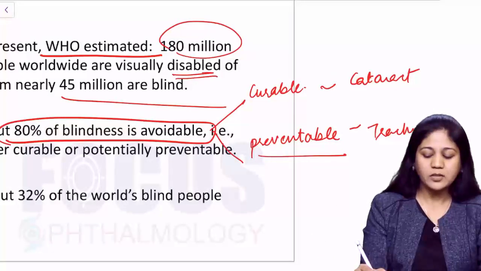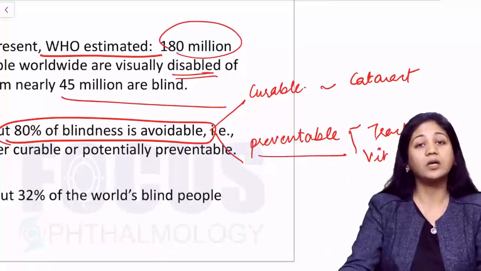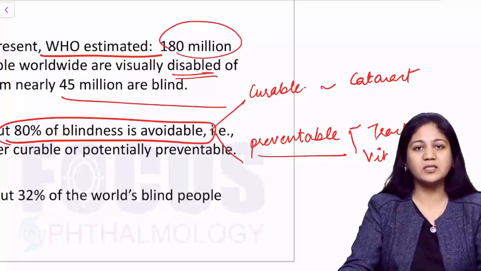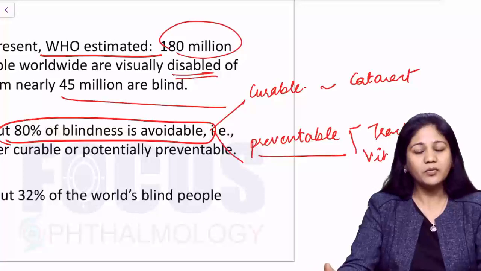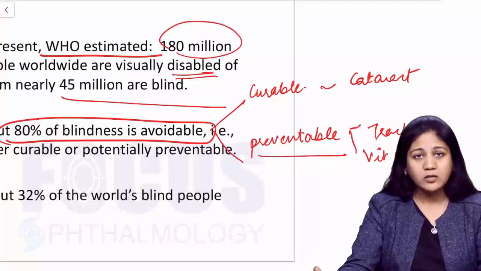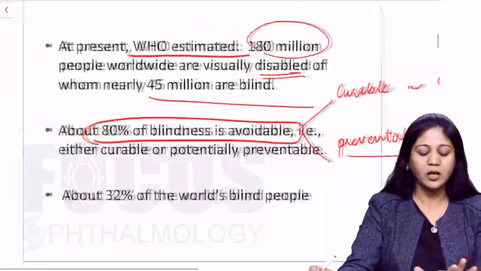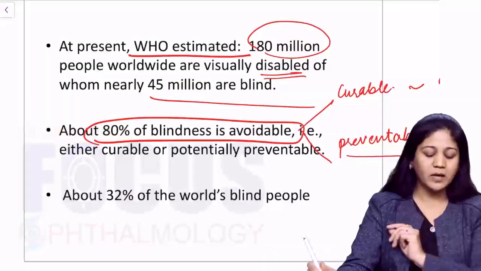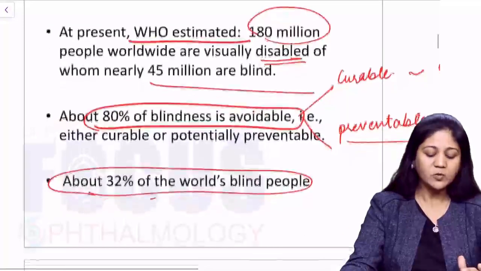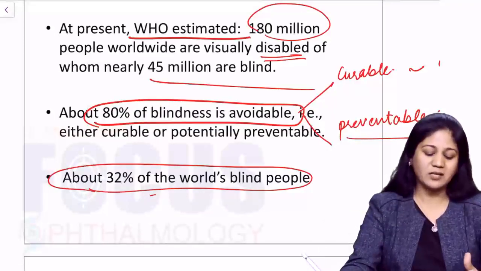Now another example of this preventable kind of blindness is vitamin A deficiency related corneal blindness. Now friends, we know that vitamin A deficiency is very prevalent in our part of the world. So if we give proper prophylaxis, vitamin A deficiency will not occur, and obviously the blindness related to that will not be there, isn't it? So this is the concept of avoidable blindness. Now if you talk about the terms, about 32% of the world's blind people have such kind of blindness which has to be treated.